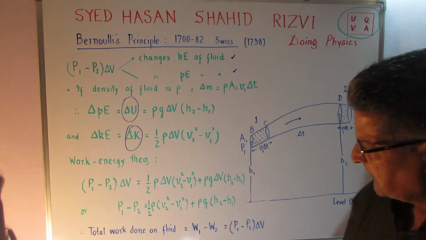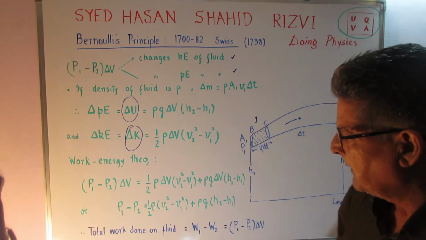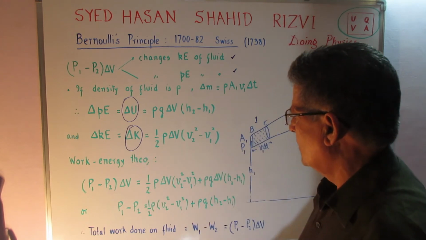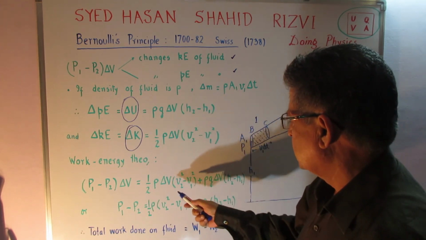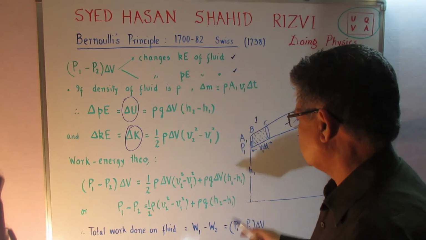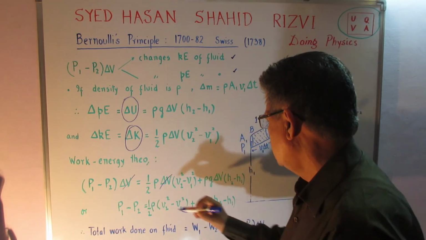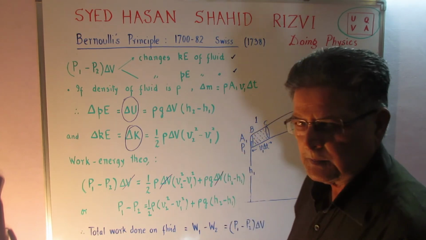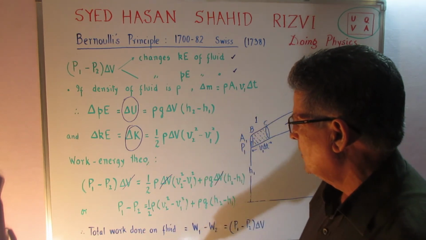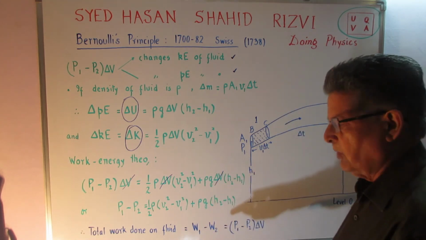So the work energy theorem that I talked to you about for the conservation of mechanical energy will give us the work done: (P1 minus P2) delta V is equal to half rho delta V (v2 square minus v1 square) plus rho g delta V (h2 minus h1). So this delta V here, and here, and here, they cancel out. And I get the relation P1 minus P2 is equal to half rho (v2 square minus v1 square) plus rho g (h2 minus h1).